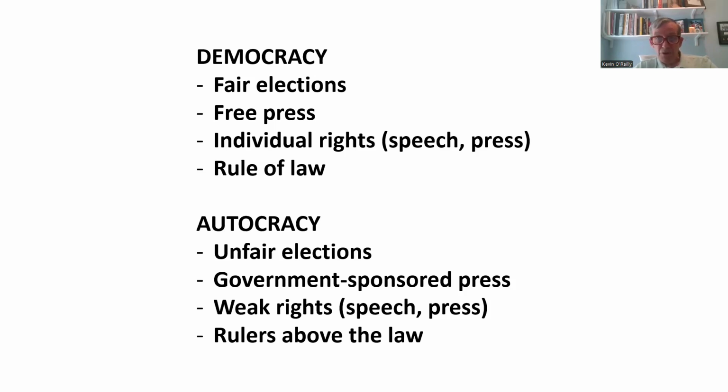Autocracies have unfair elections where the leader stays in power no matter what happens, government-sponsored press, undermining the free press, weak rights, especially speech and sometimes religion, and the rulers are above the law, often associated with corruption.